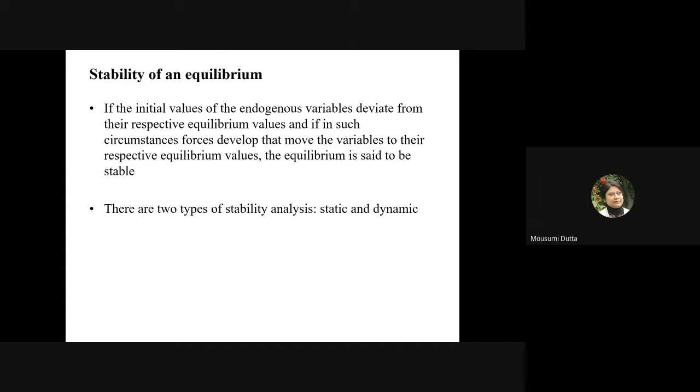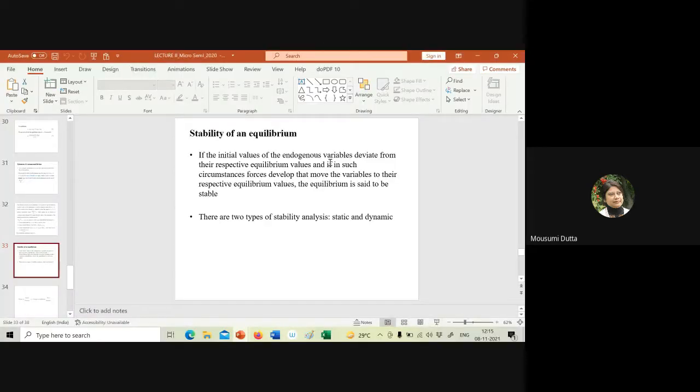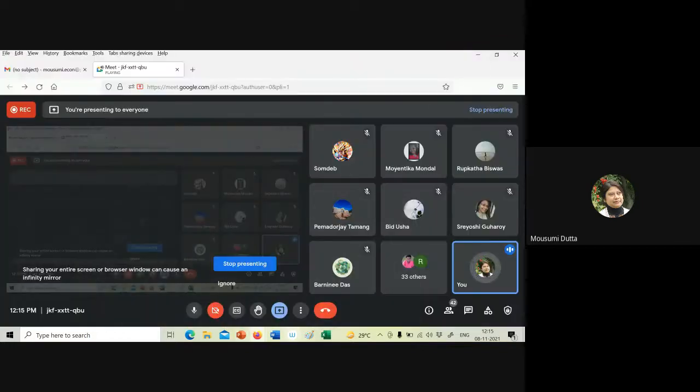Today, first I'll give the Walrasian and the Marshallian definitions of stability. And if time permits, I'll start talking about the mechanism of Walrasian static stability. Okay. So let's move to the different ideas of static stability.